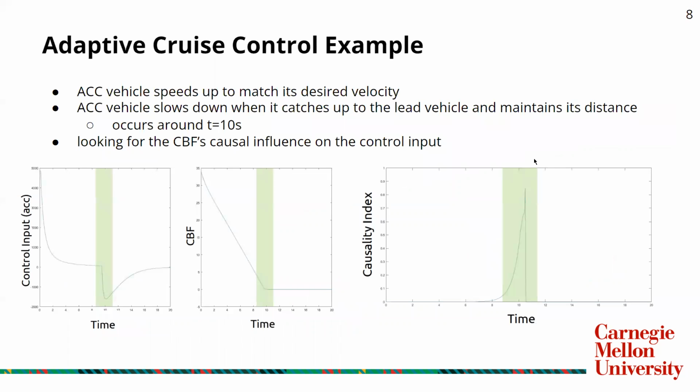In a simple example, we present an adaptive cruise control where the vehicle speeds up to match its desired velocity, but then it slows down and maintains its distance around t equals 10 seconds. We see here that the CBF value, or h, dramatically drops to 0. And at this point, it influences the control input to have a sudden drop as well. This causal behavior is actually seen in the CMS algorithm where we plot the R value over time. And this is indicated by a huge spike.